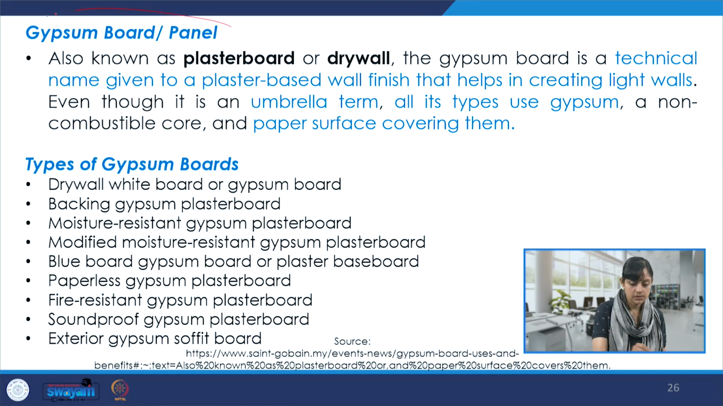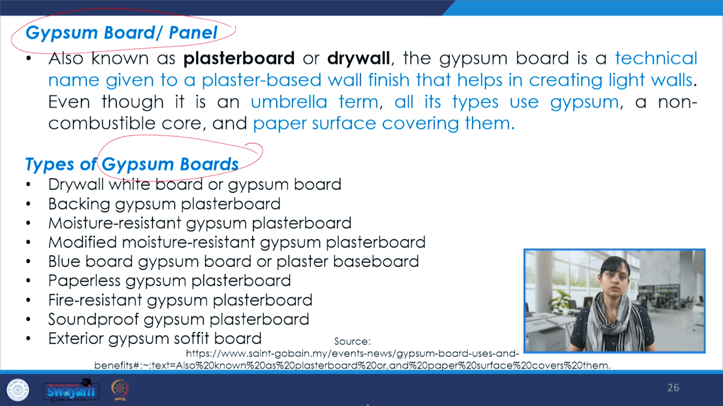Then we have the gypsum board or panel. It is also known as plaster board or drywall, and it is a technical name given to a plaster-based wall finish that helps in creating light walls. And it's an umbrella term, all its types use gypsum, and there are different kinds of gypsum boards that one could pick and choose from. And this is the extensive list over here.